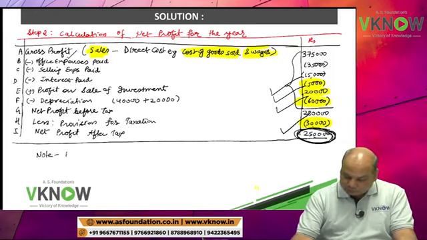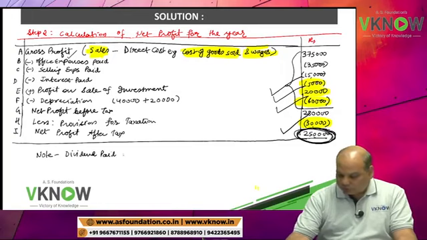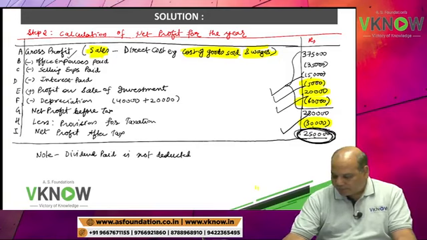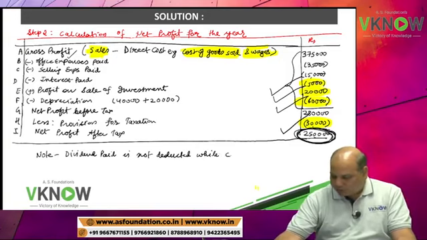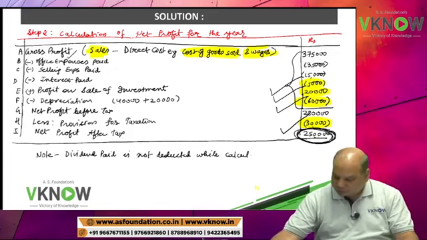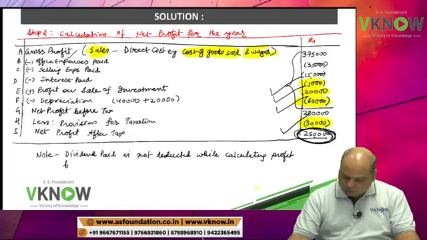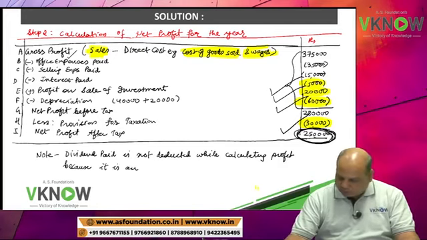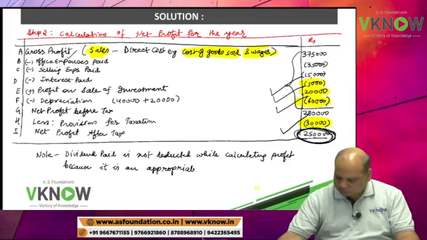Note, dividend paid is not deducted while calculating profit, because it is an appropriation of profit.